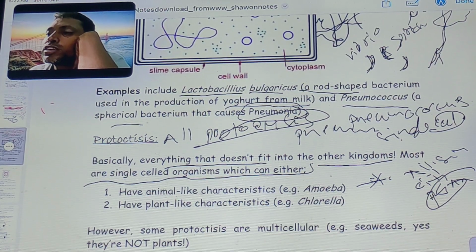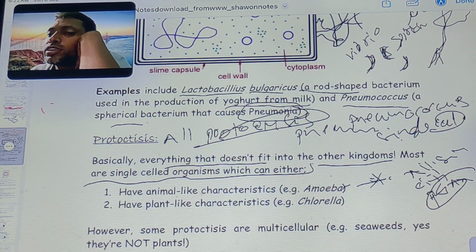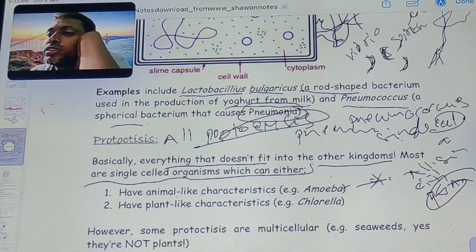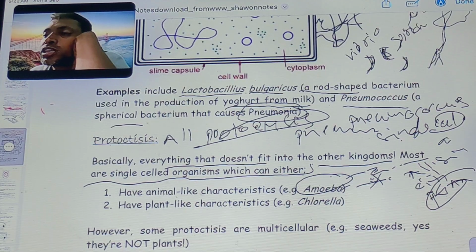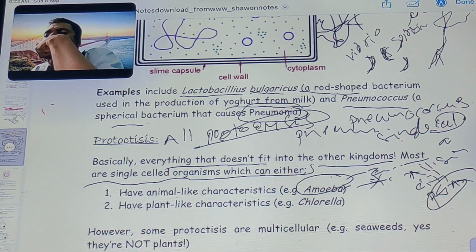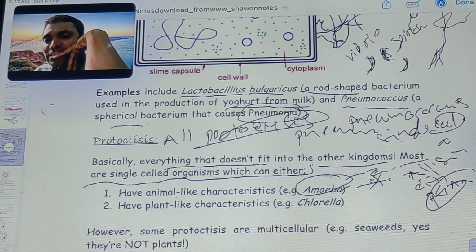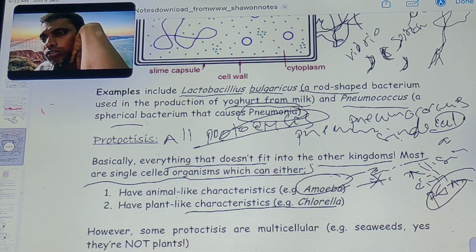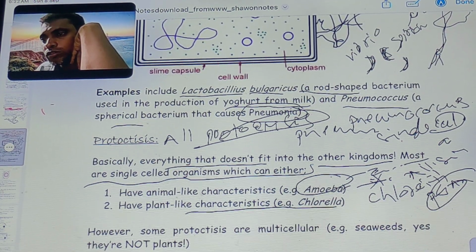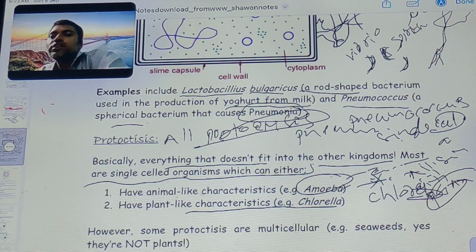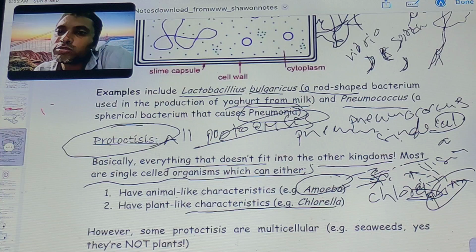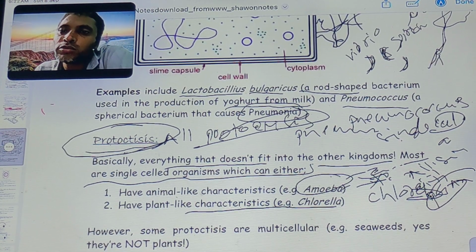For example, amoeba has animal-like characteristics, but others have plant-like characteristics, such as chlorella. That way they can confuse the scientist. Then one domain will be around the kingdoms, and one domain is the Protista.